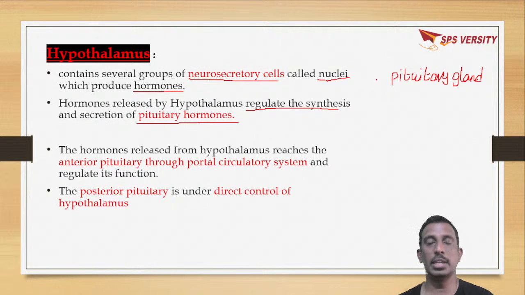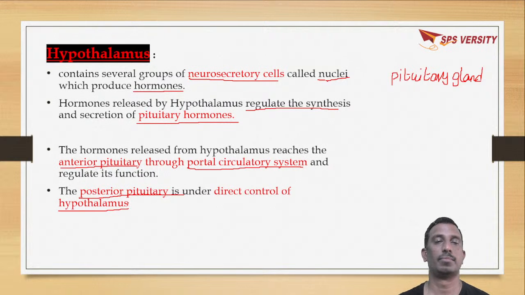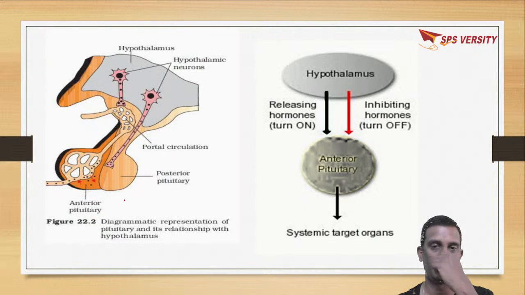The hormones released from the hypothalamus reach the anterior pituitary through the portal circulatory system. Whereas the posterior pituitary is directly under the control of hypothalamus.